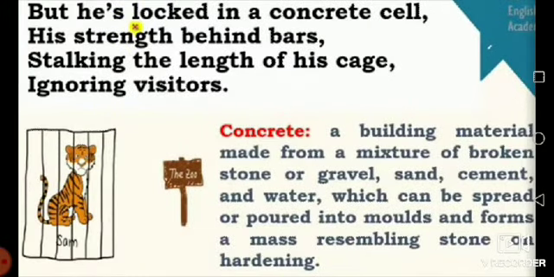Go to the next stanza. But he is locked in a concrete cell, his strength behind bars, stalking the length of his cage, ignoring visitors. Here, concrete means a building material made from a mixture of broken stone or gravel, sand, cement, and water, which can be spread or poured into molds and forms a mass resembling stone on hardening, that is very hard. It's called concrete.